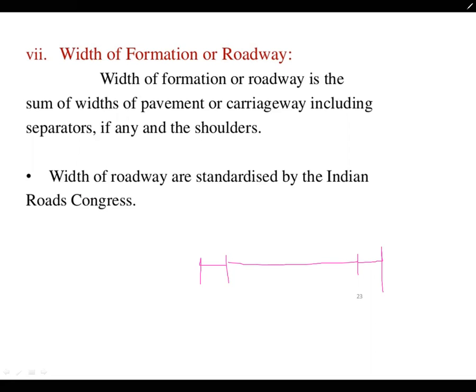Shoulder should not be less than 2.5 meter. Then a curb is provided, and after the curb a footpath is provided. Afterward, the total width portion is known as the roadway. Width of a formation or roadway is the sum of the width of pavement or carriageway, including separator, if any, and the shoulder. Width of roadway is standardized by the Indian Roads Congress.